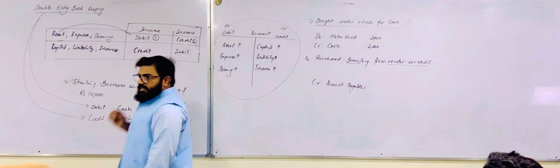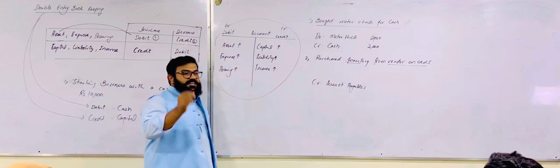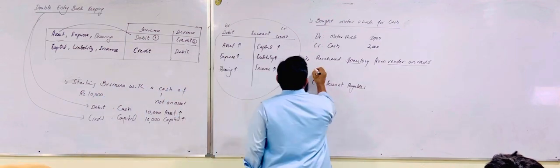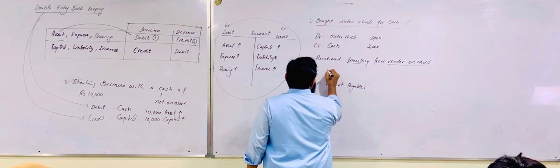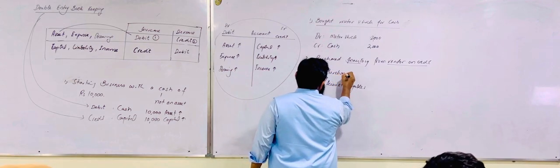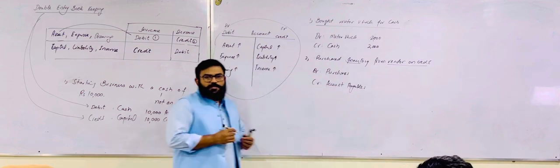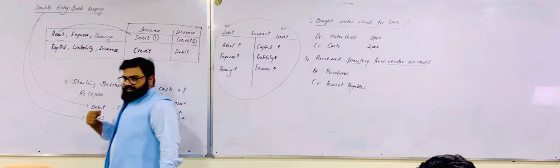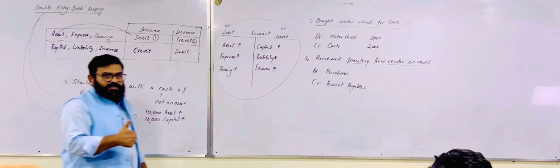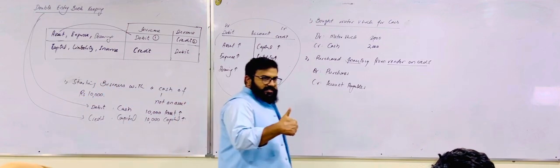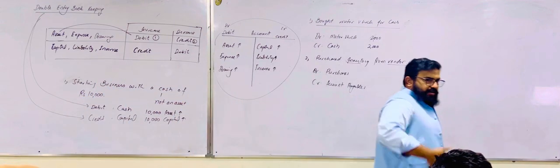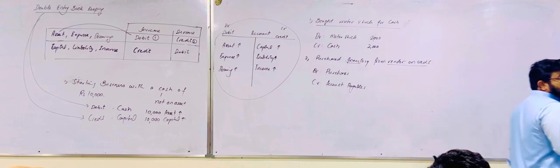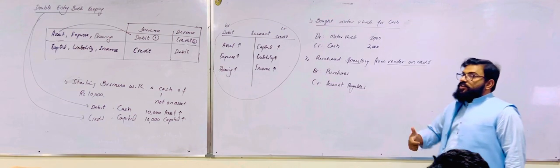If you are purchasing inventory, if there is an increase in inventory, then the account which will be debited is purchases. Inventory is increasing, the asset is increasing, so it will be debited. But this inventory is purchased for resale.